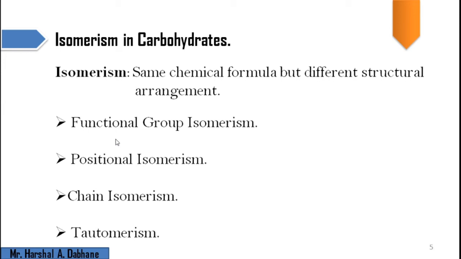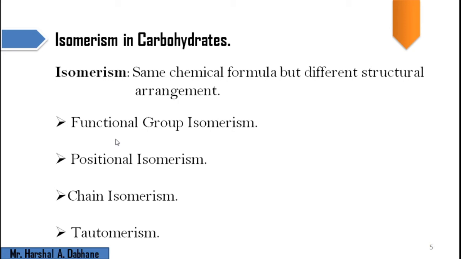The next is the chain isomer. Suppose we have a chemical formula. Here this isomer is not much applicable to carbohydrates, because we have written the carbohydrates mostly in the Fischer projection formula.